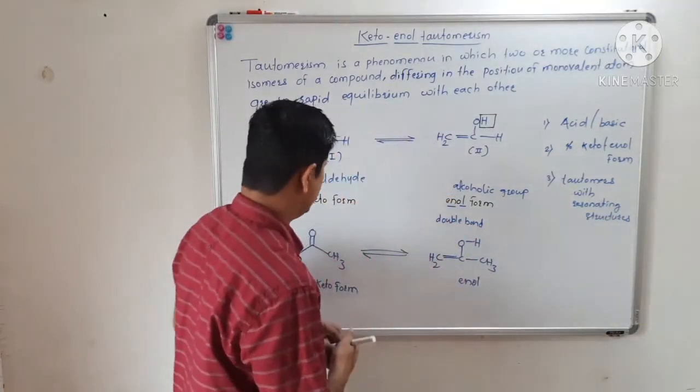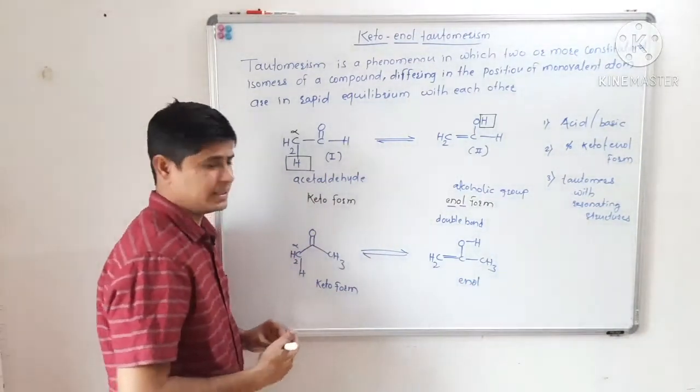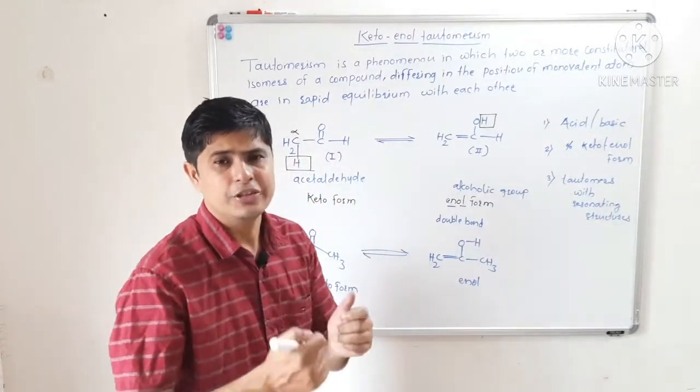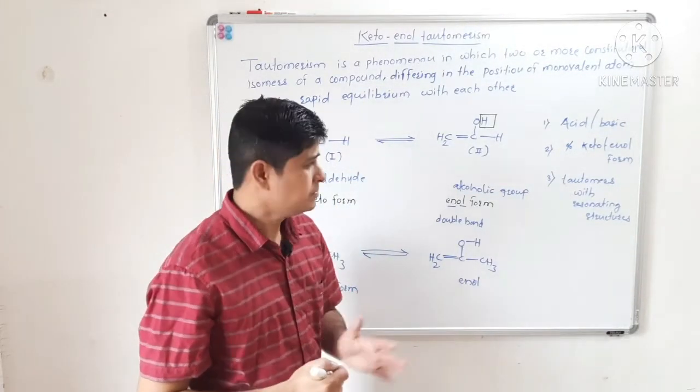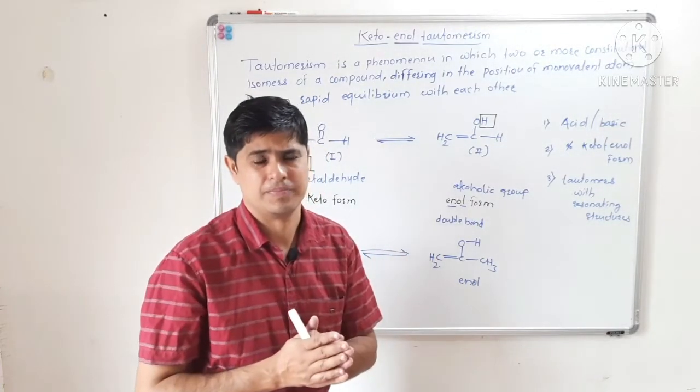See this keto and enol form, these two forms are called tautomers of each other. Okay, so what is the difference between this tautomerism and the resonance phenomenon?